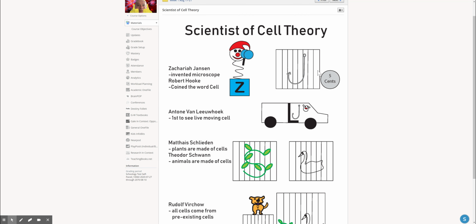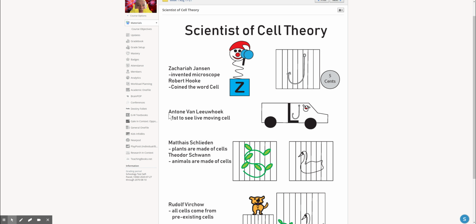And this is a gel cell that the hook is inside. So hopefully this helps jog your memory. What Robert Hooke did, he coined the word cell. So what was his name? Hooke. His name was Hooke. Robert Hooke.